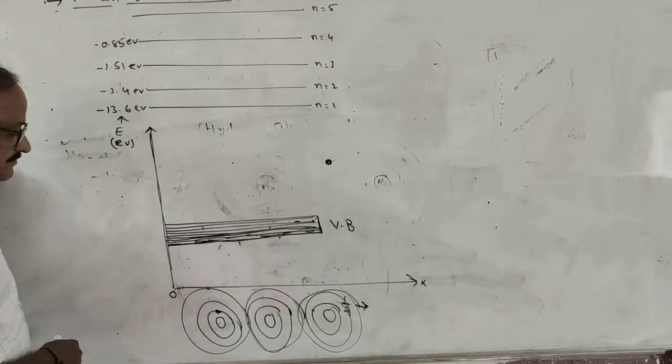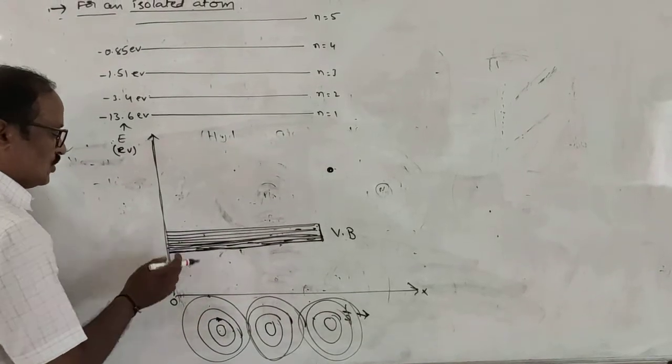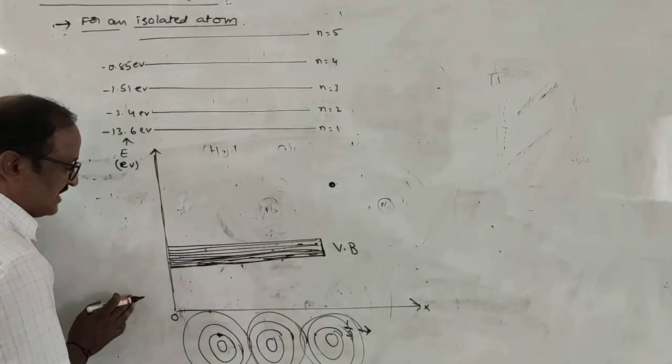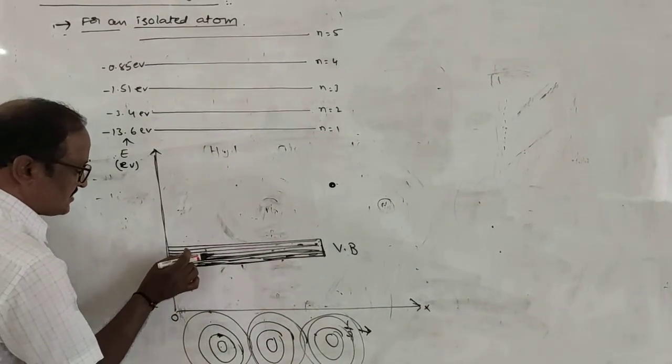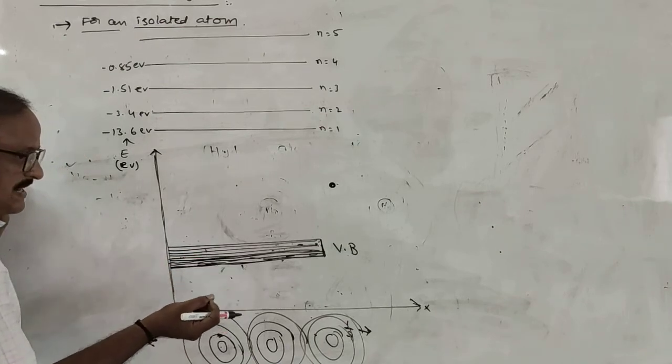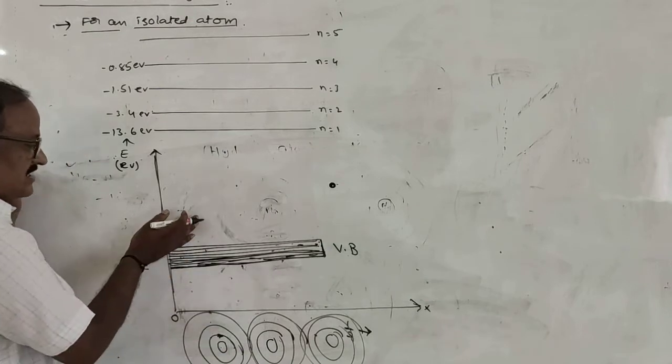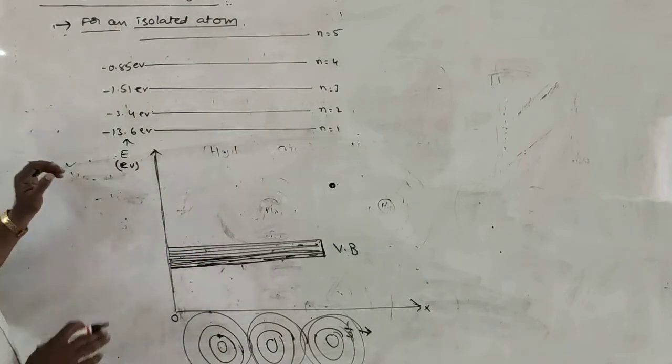In this valence band also, there are some electrons which are attracted towards the nucleus. For example, if these electrons are given some energy, the electrons may jump away from the nucleus attraction and become free from the nucleus attractions.